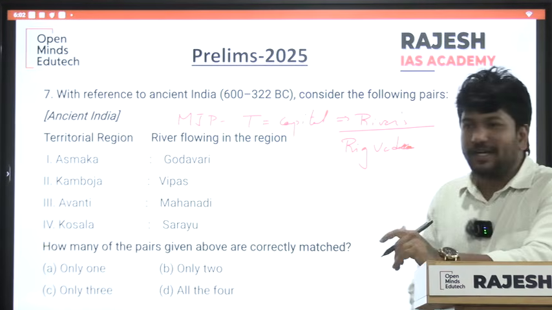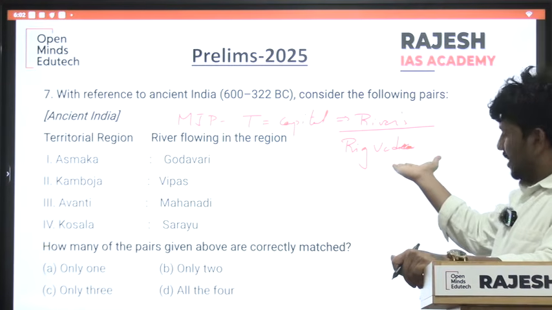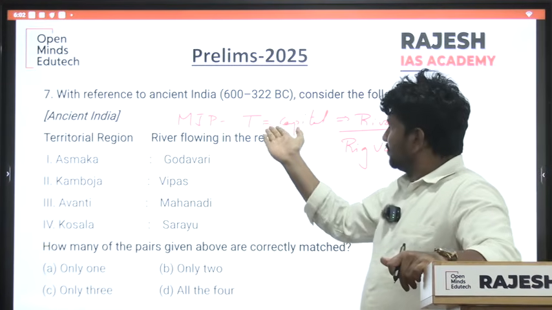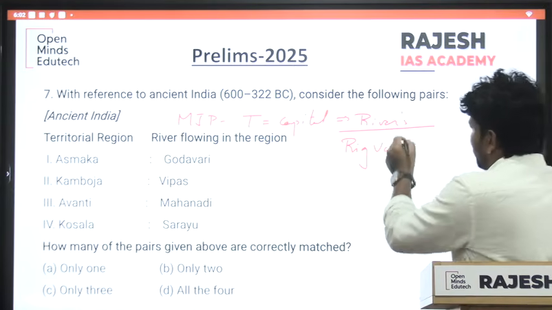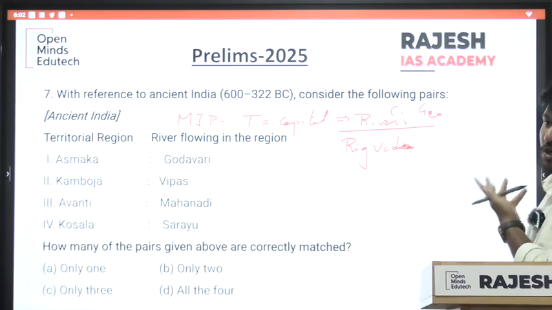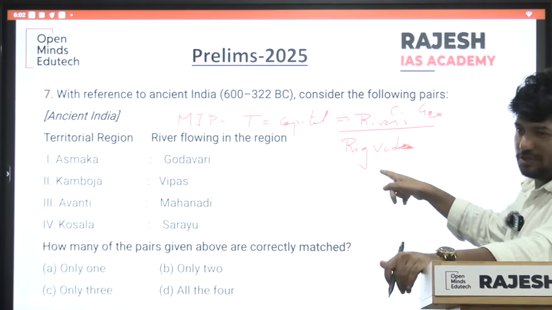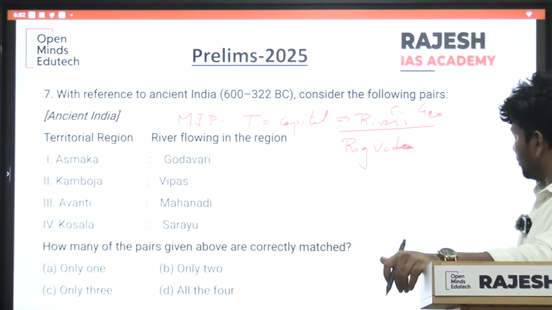Got it right? You should have holistic understanding of the Rig Veda, and also of rivers and geography, and historical knowledge also. Then only you can answer this question.